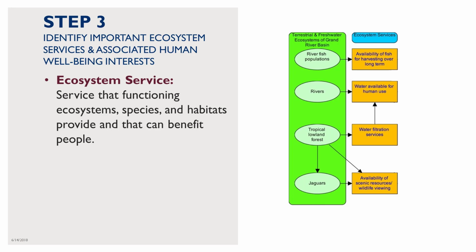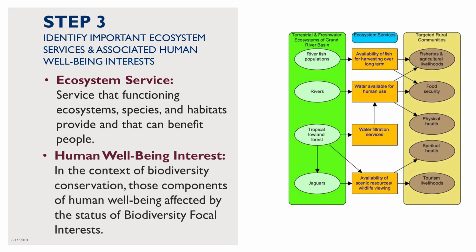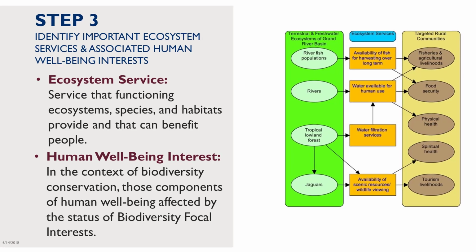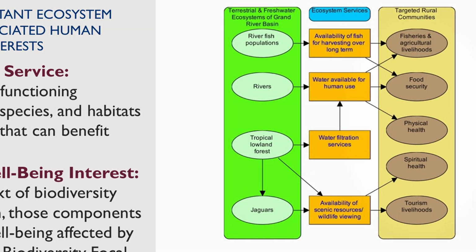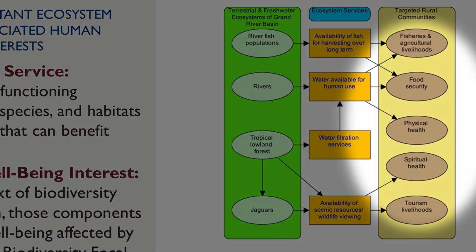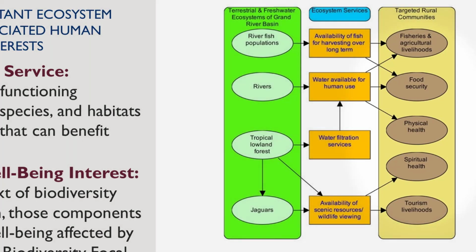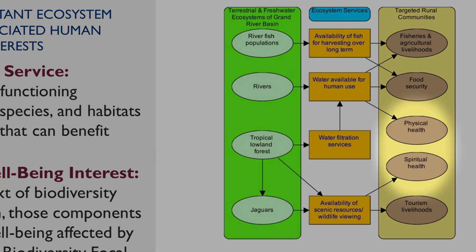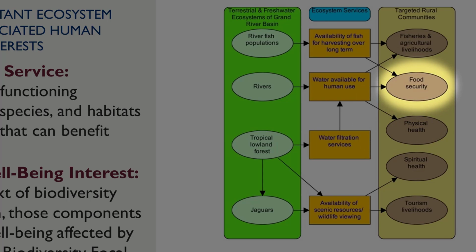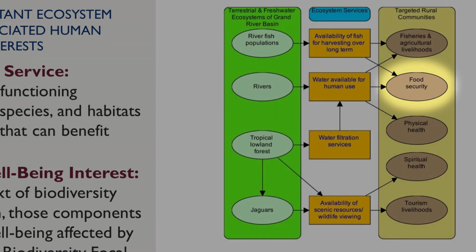You may also want to explicitly identify those aspects of human well-being that could plausibly be affected by the ecosystem services provided by your biodiversity focal interests. These are represented by the brown ovals in this diagram and might include aspects such as resource-based livelihoods, physical and spiritual health, food security, and safety from natural disasters.